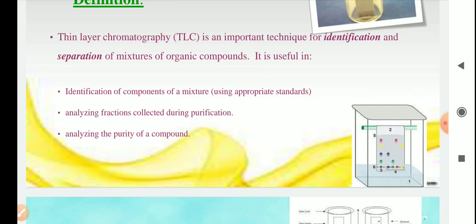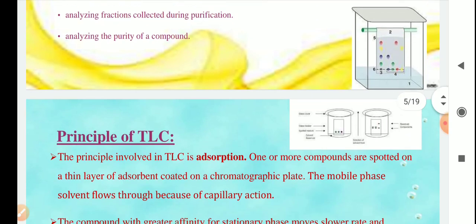Again I am saying that in TLC we use a solid surface, sometimes silica or alumina, as the stationary phase, and a liquid or a mixture of liquids as the mobile phase.